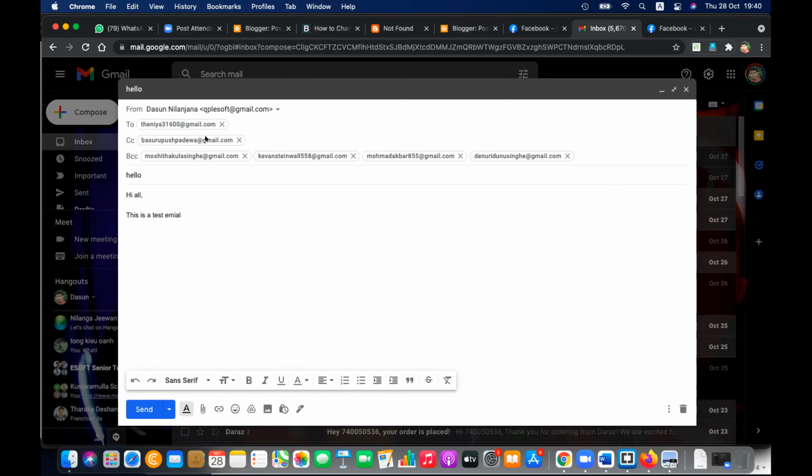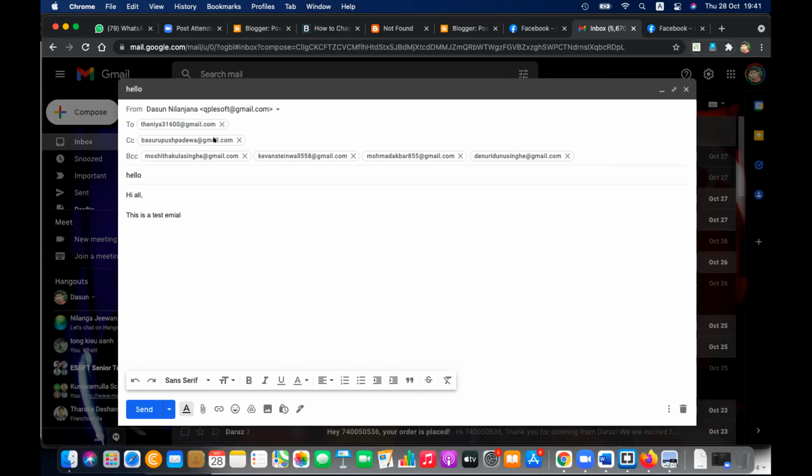Basuru will see your email and all of the carbon. Not all. Basuru won't see all of these. Basuru will see my email as well as Thenia's email, because it is sent to Thenia. And okay, what about let's say Liansa? She will see your email and Thenia's email, and Basuru's email.